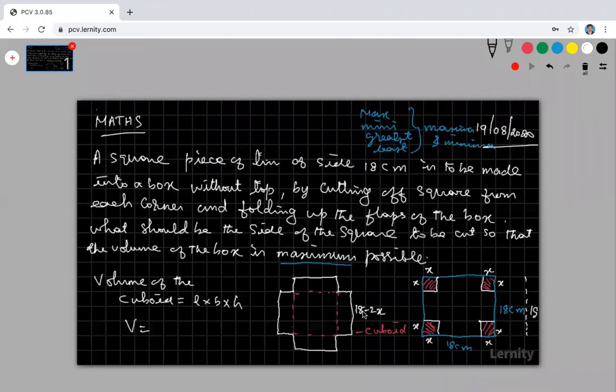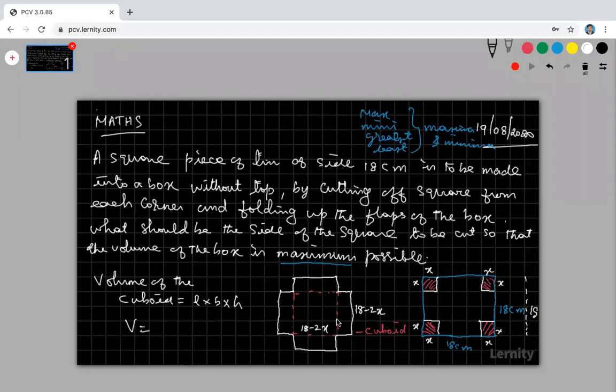This is my length, 18 minus 2x. What is my breadth? Suppose I'm taking this as the breadth. This is also 18 minus 2x, because here also some x centimeter we are cutting. Here also x centimeter we are removing. So totally 2x is removed from this length. So you can take, this is my length, this is my breadth. This is nothing but 18 minus 2x. My length is 18 minus 2x, my breadth is 18 minus 2x.